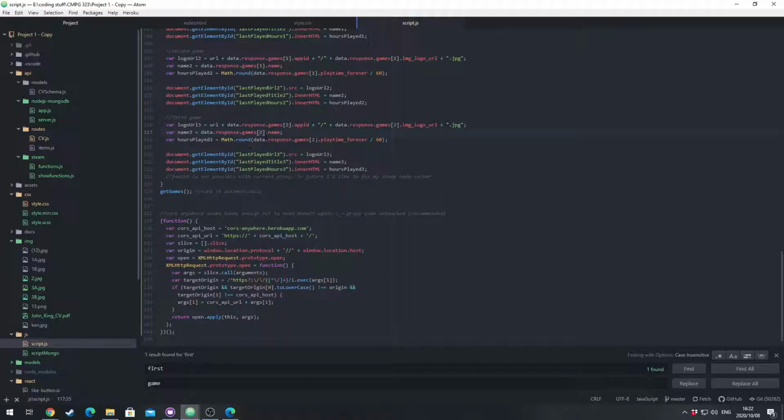So the problem got solved when I ran into this perfect gentleman who gave me this code, and he recommends not to touch it. So it's just a proxy to not need a Node.js backend for this. I already have a Node.js backend for my database, so I really thought that this was neat when I saw it. Okay, so the Steam comes in very simply. It gets the last played URL, last played title, last played hours, and then it just sends it back through your documents, right? Your DOMs.